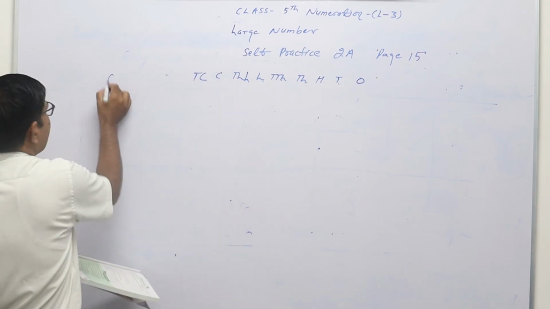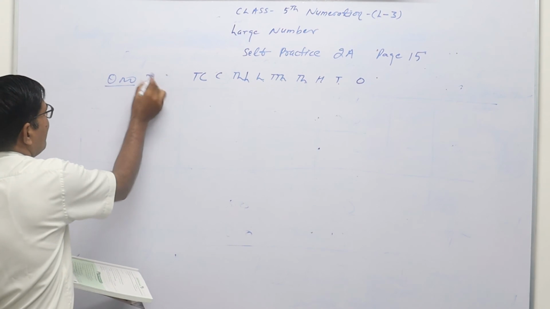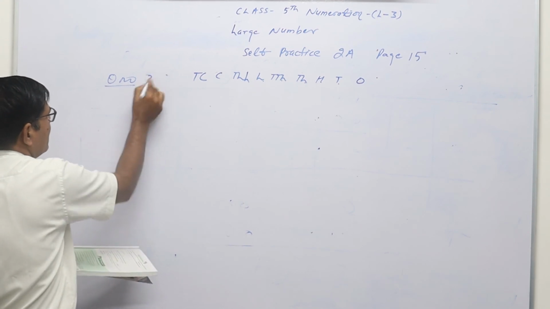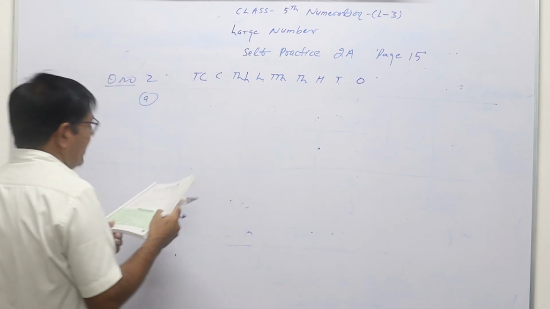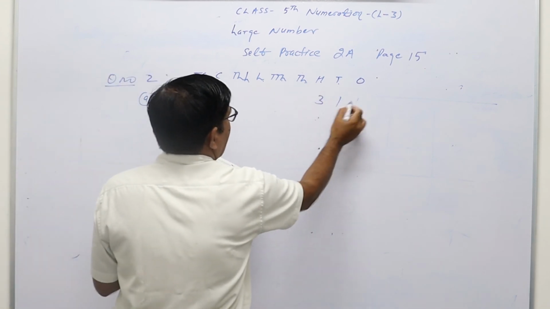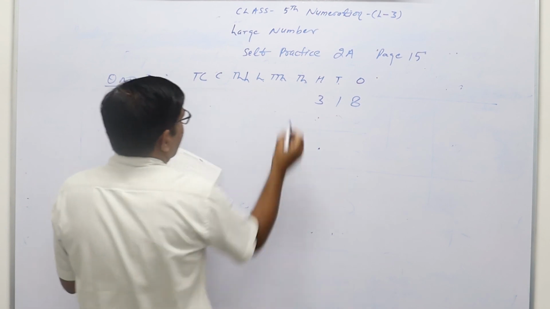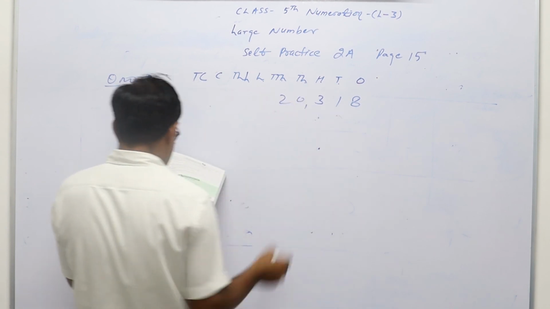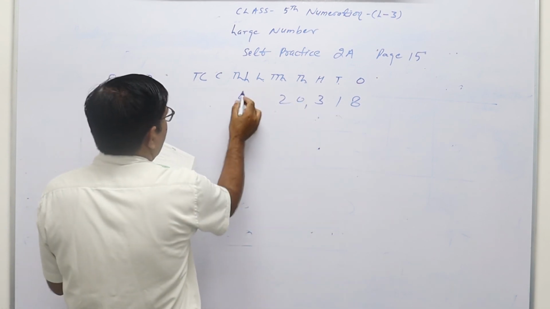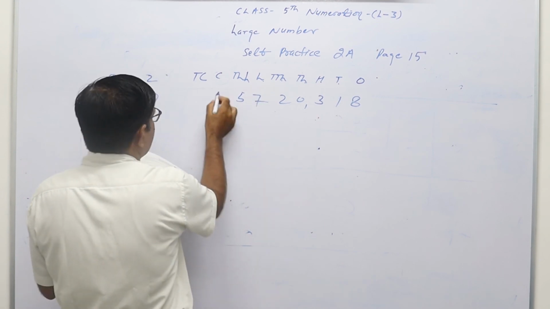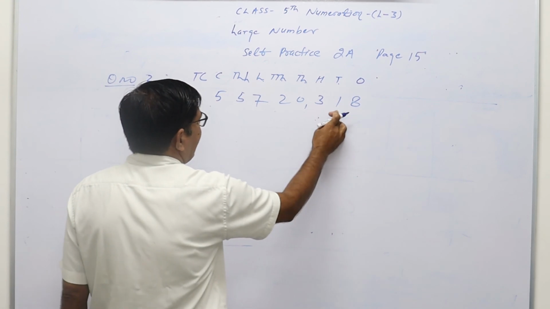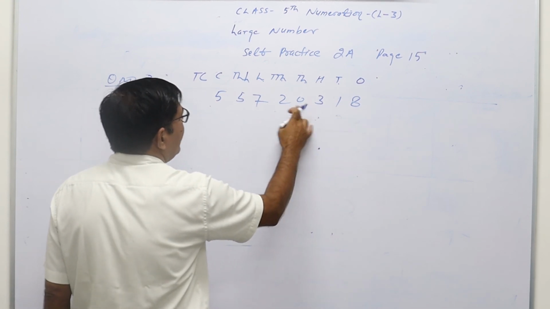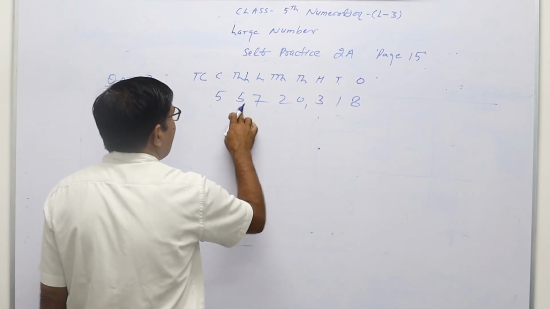Question number 2, see the first part, A is given: 5,57,20,318. You can count ones, tens, hundreds, thousands, ten thousands, lakh, ten lakh, and crore.